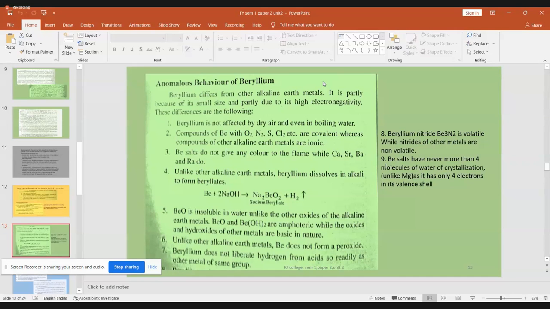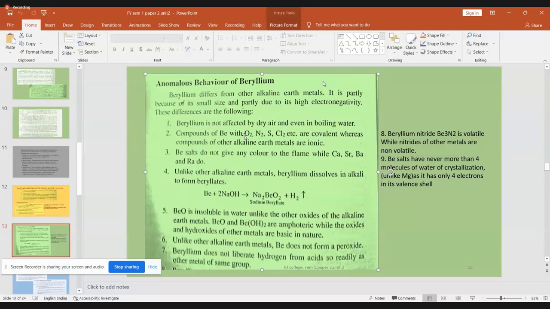There are 9 points by which beryllium can exhibit its anomalous behavior. Let us see all those 9 points. First point, beryllium is not affected by dry air and not even by boiling water. It is quite stable because it has a closed configuration, 1s2, 2s2, completely filled s orbital can remain stable. You cannot make it react even in boiling water or by exposing it to dry air. It remains unaffected. Very important point.